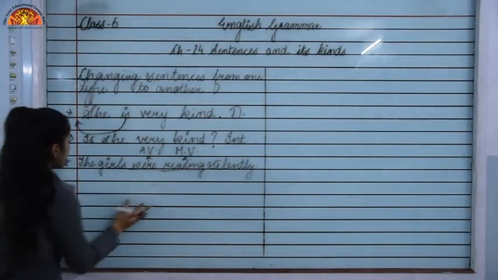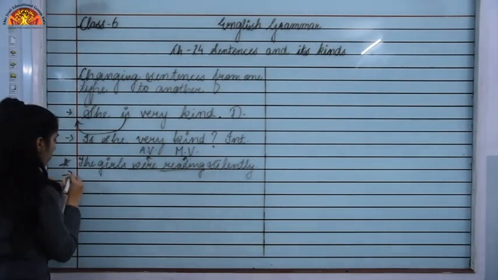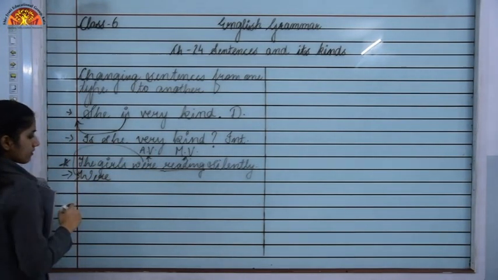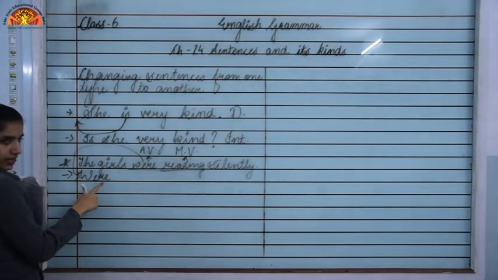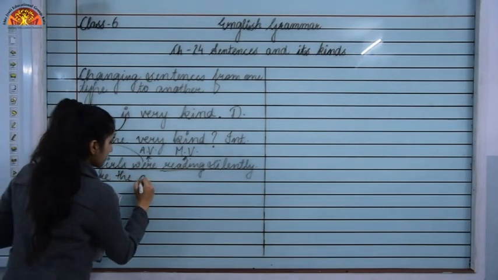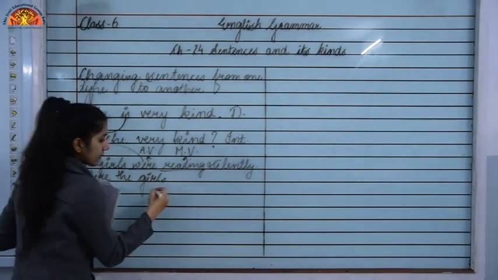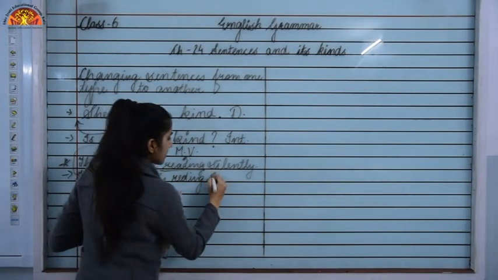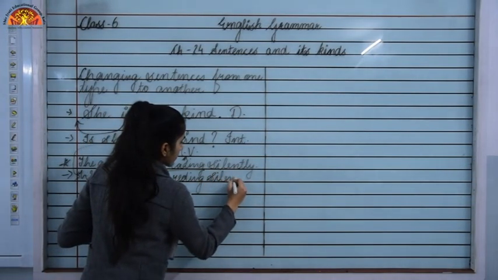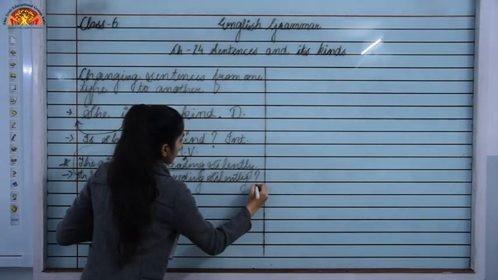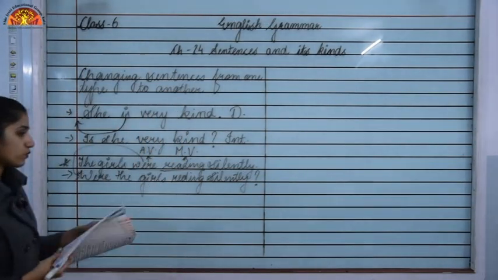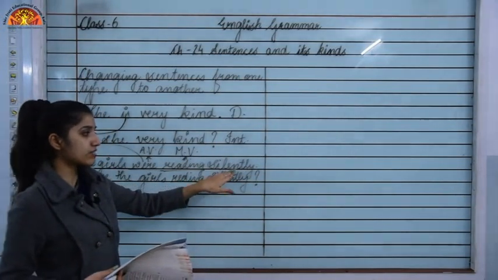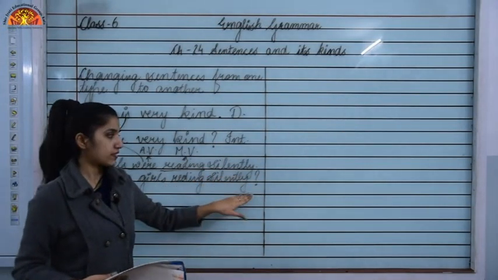We will shift it to the beginning of the sentence. The sentence will start with were, and then the subject, that is girls, then the main verb, reading, the ing form of the verb, okay, and then silently, the rest of the sentence, and then it will end with a question mark because we have framed a question over here. So, this is how we have converted the declarative sentence into the interrogative one.